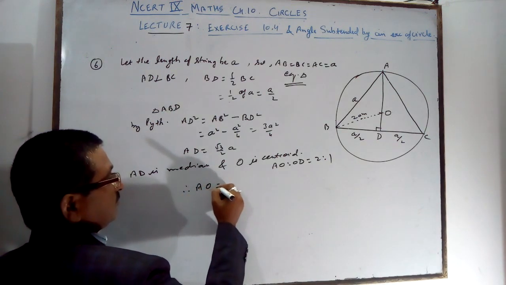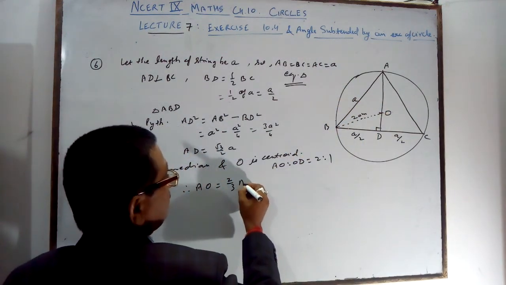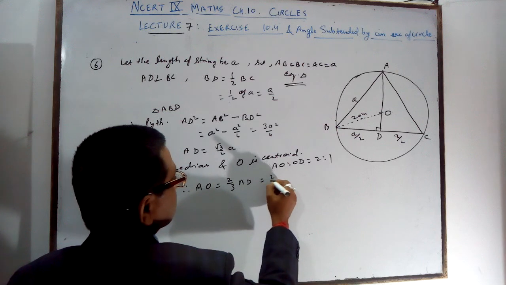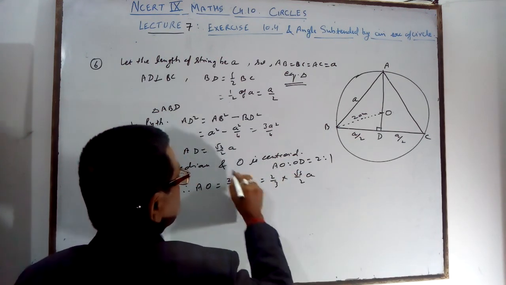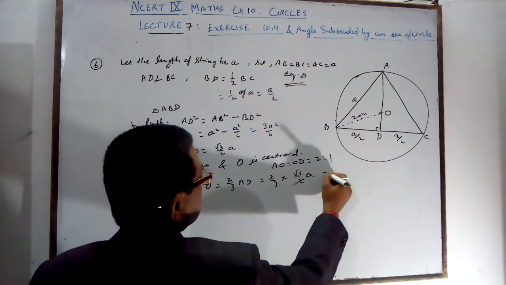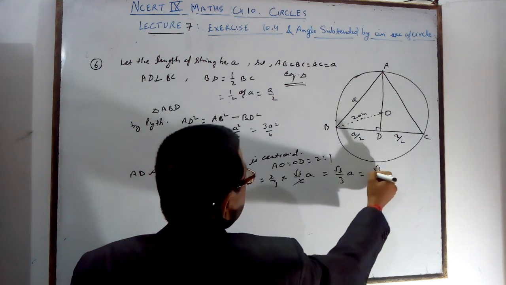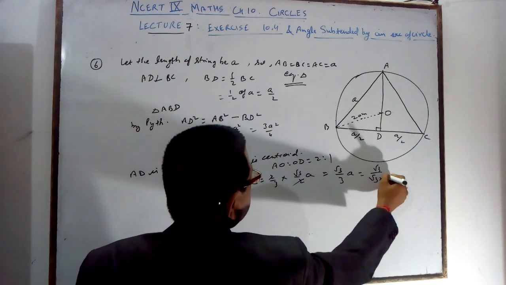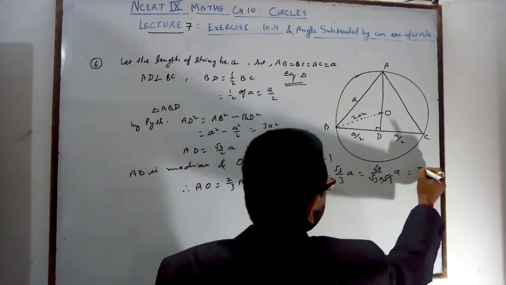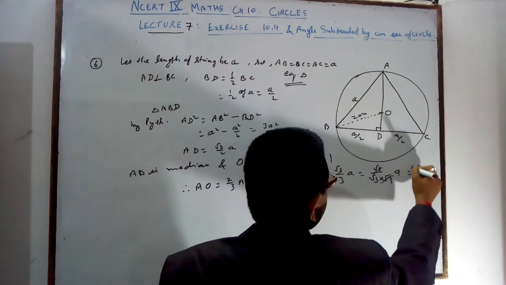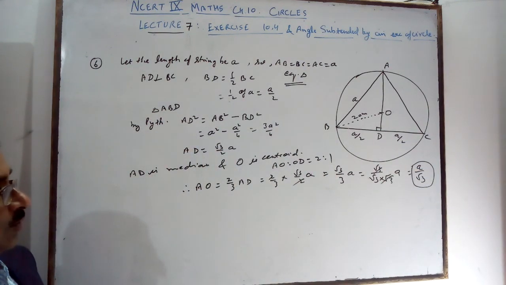Therefore AO is 2/3 of AD, that is 2 by 3 times root 3 by 2 a. The 2 and 2 cancel, root 3 by 3 a, which is root 3 by root 3 into root 3, so a upon root 3. It is the AO.